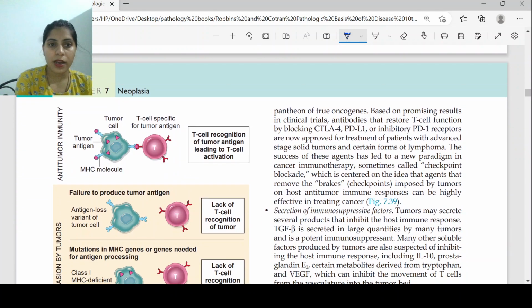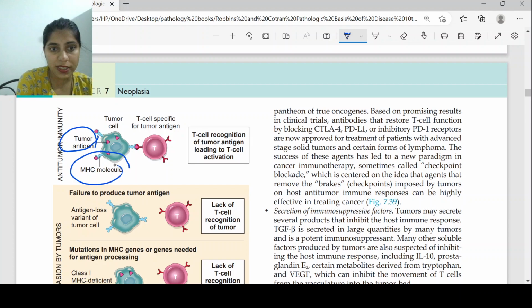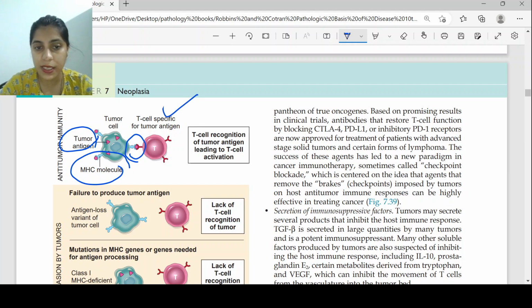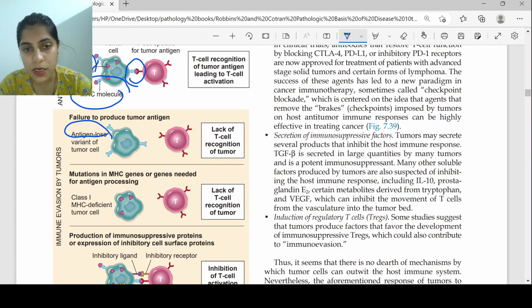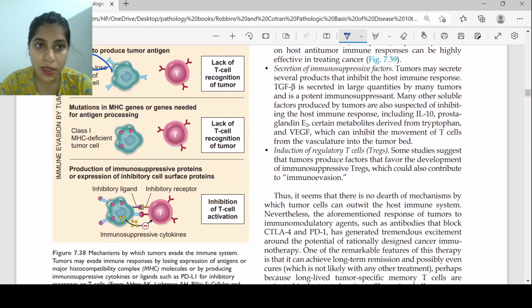Okay, so this first diagram shows how it normally works. There are tumor antigens, and the MHC is showing the antigen to the cytotoxic CD8 T cell. But in some conditions there can be antigen loss. The antigen, the pink that you can see, has been lost. So there is no antigen expression, and the immune system is not able to recognize it. Another possibility is that it is not having the MHC. So the MHC alone is lost. In this situation, due to loss of MHC1, it is not presenting itself to the cytotoxic T cells.